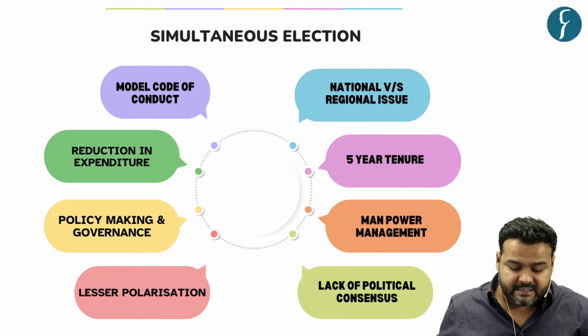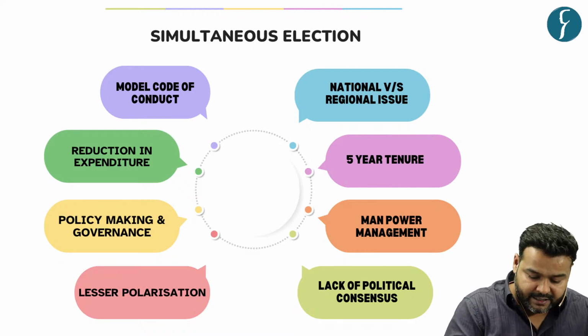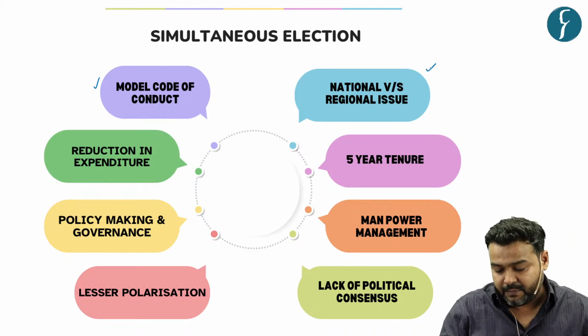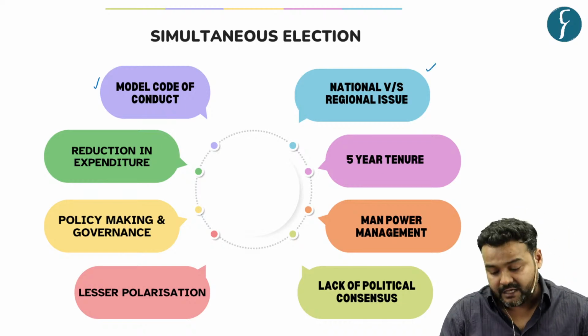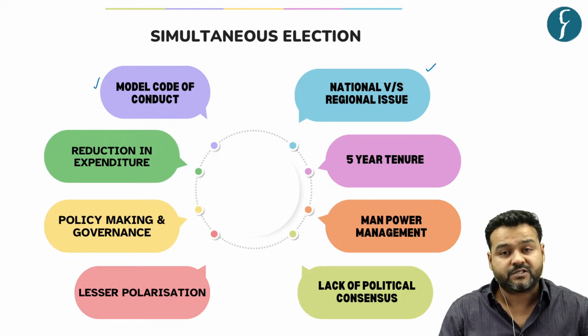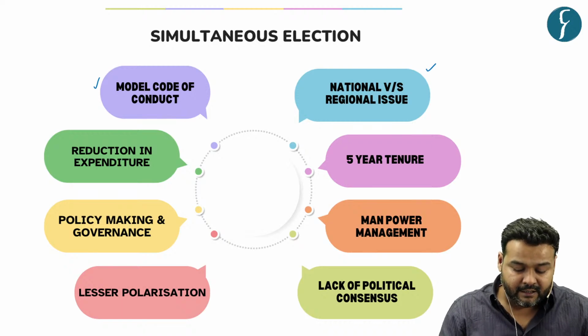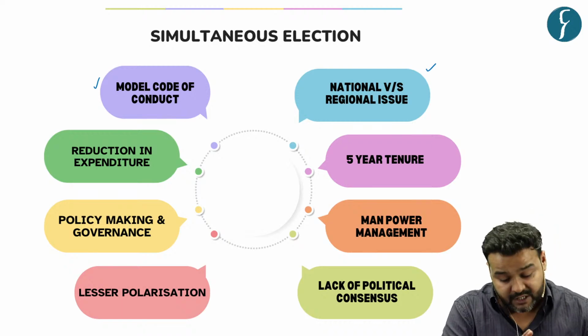So here in this diagram, this part is the arguments which are in favor, and this part is the arguments which are against the process of having simultaneous election. So first we will see the arguments which are in favor.